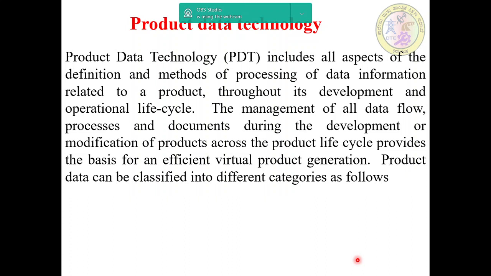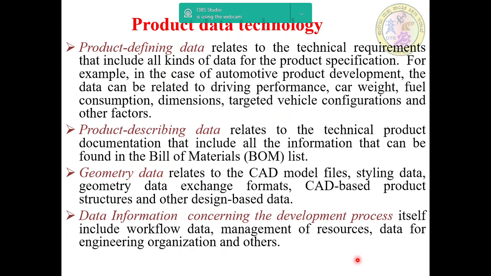The product data can be classified into different categories as follows. We will discuss one by one. That may be product defining data, or product describing data, geometry data, data and information concerning the development process itself, and then product configuration data, and finally metadata. We'll discuss one by one. First we'll take product defining data.